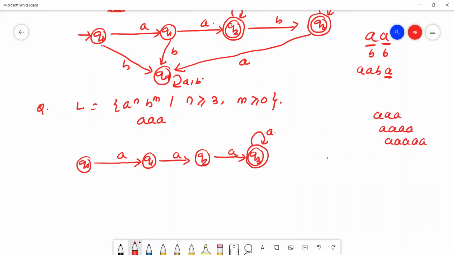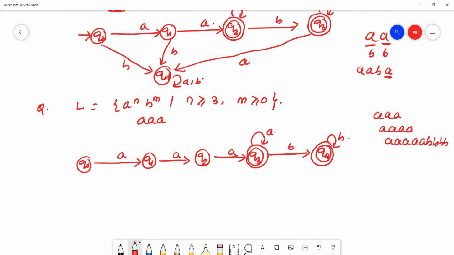Then B may come. So B is also a self-loop on the Q4 state, and Q4 is a final state.